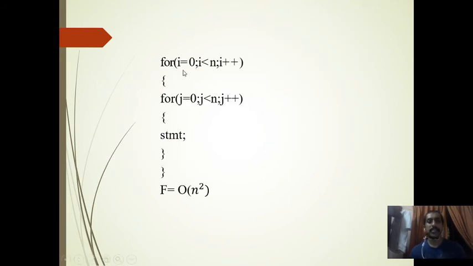Okay, we'll take another example. for I equal to 0, I is less than n, I plus plus. for J equal to 0, J is less than n, J plus plus. And a statement is there within the double for loop. Okay, we'll take this example. This will execute one time. This will be n plus 1 time. This will be again n time. Here, this statement will execute n time. Okay, this statement will be executing n time. This one, n into n, n square time it will be executing. This will be n square plus 1 time executing.